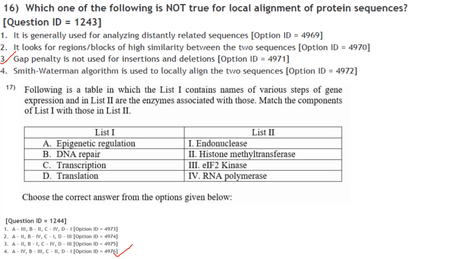Then next one. Following is the table in which list 1 contains names of various steps of gene expression and list 2 has the enzymes associated with those. Match the components of list 1 with those in list 2. Epigenetic regulation is RNA polymerase. DNA repair, eIF2 kinase. Transcription, histone methyltransferase. Translation, endonuclease. So the answer is option 4, A4, B3, C2 and D1.